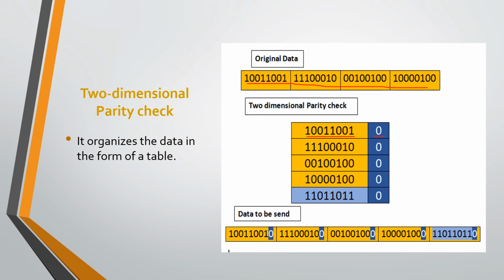In the same way, also compute the parity for each column and add that parity in the last row, and then the whole data will be transmitted to the receiver row by row with the parity bits also. So this is the second method known as two-dimensional parity check.